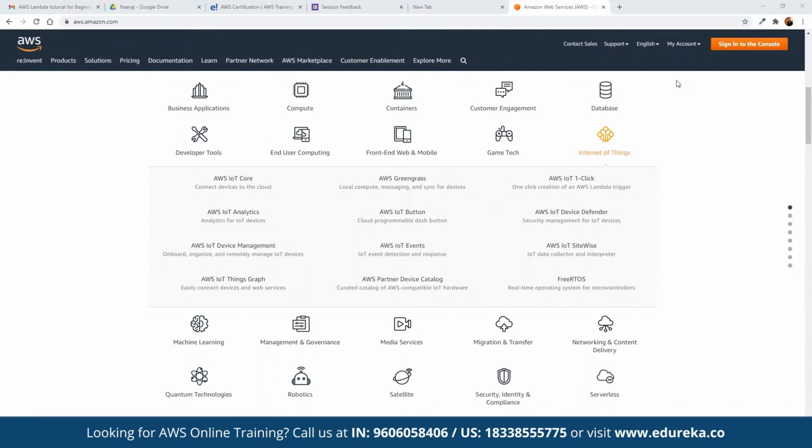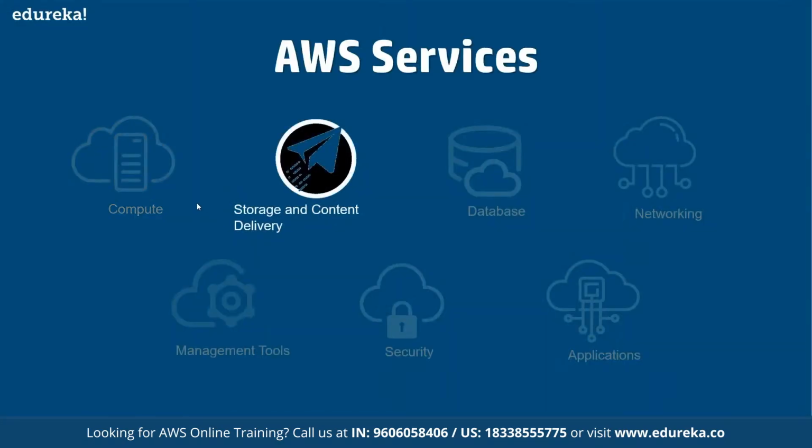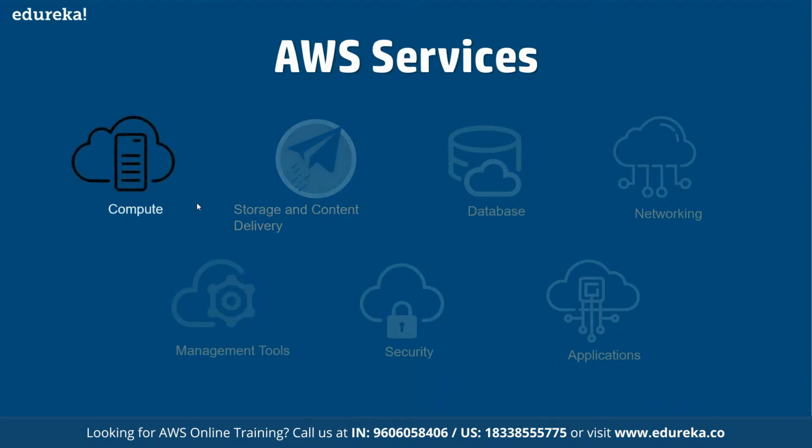AWS has multiple services. For example, in computation, we have services like EC2 and the entire Lambda service. EC2 is basically a virtual machine where we can deploy virtual servers instead of deploying a physical server with AWS, and then we can deploy the applications on top of it at any time we want.